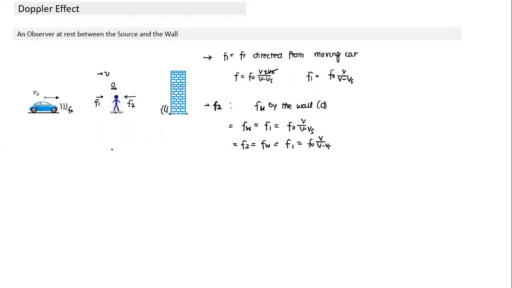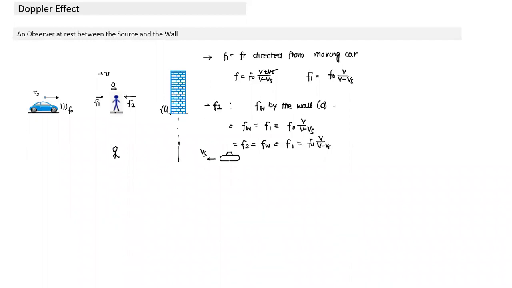Whenever reflection is involved, we can also think of doing these two steps. What we could have done here is take a reflection. We could have assumed the car to be approaching with the speed of Vs, and one step the same way. That's what the reflection means. If I do the same thing, I'll arrive at this.